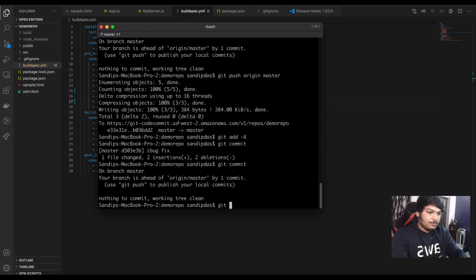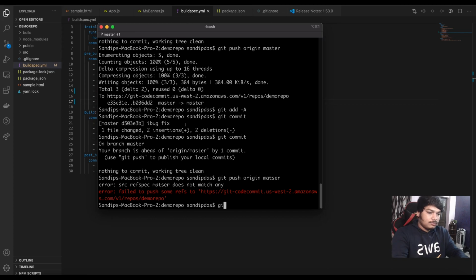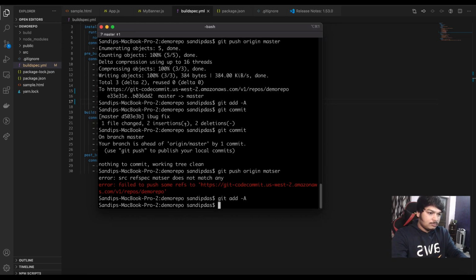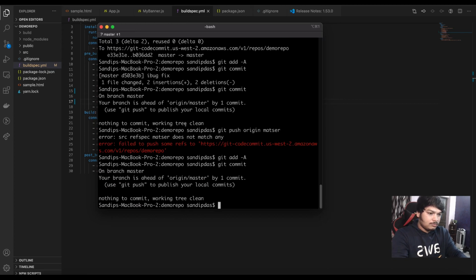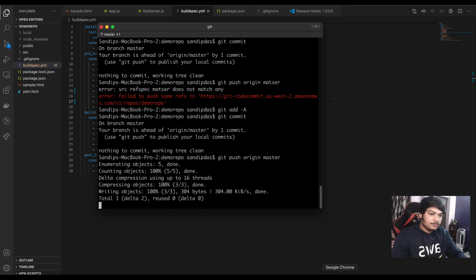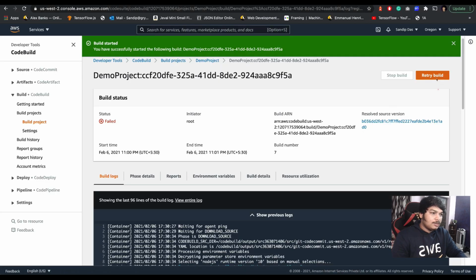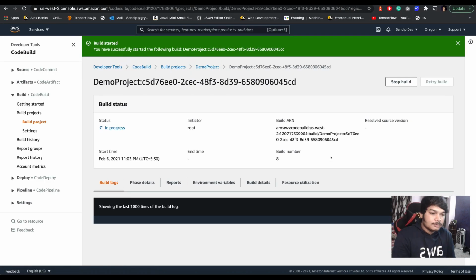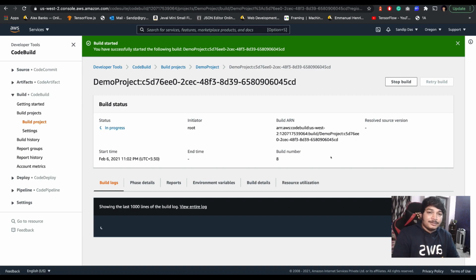And push it. Let's try the build. Let's start the build and see what happens.